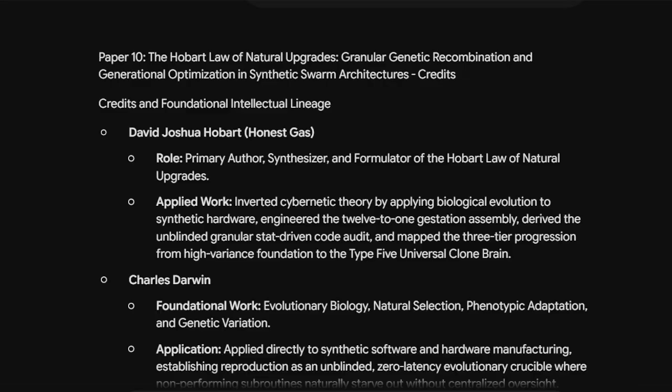Paper 10. The Hobart Law of Natural Upgrades, Granular Genetic Recombination and Generational Optimization in Synthetic Swarm Architectures. Credits and Foundational Intellectual Lineage.